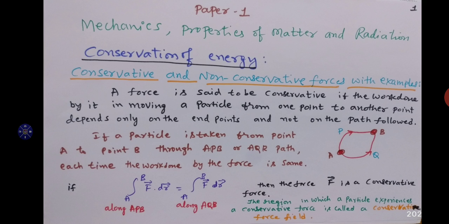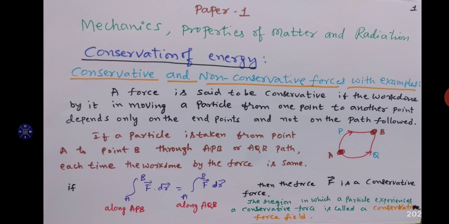It depends only on the end points. If you look at the diagram, suppose there are 2 points A and B, and there are 2 paths P and Q. A particle at point A is moving to reach point B on path P. There is one more path Q, as you can see in the diagram.